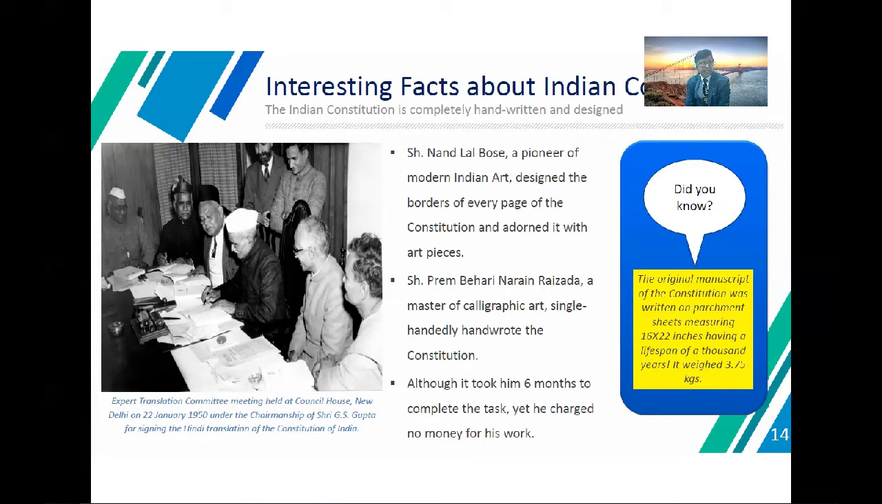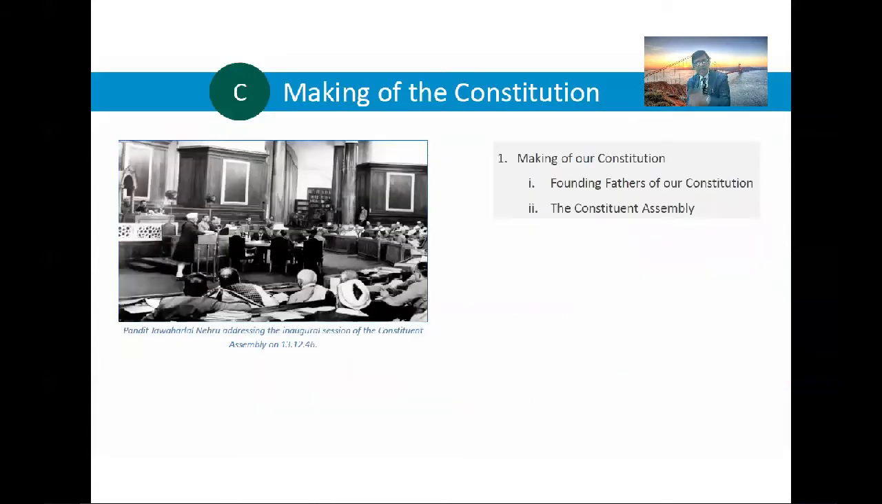The Expert Translation Committee meeting was held at the Council House, New Delhi, on the 22nd of January 1950 under the chairmanship of Sri G.S. Gupta for signing the Hindi translation of the Constitution of India. The original manuscript of the Constitution was written on a parchment sheet measuring 16 by 22 inches, having a lifespan of 1,000 years. It weighs 3.75 kgs.